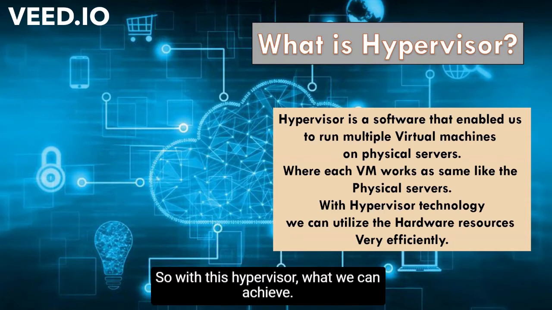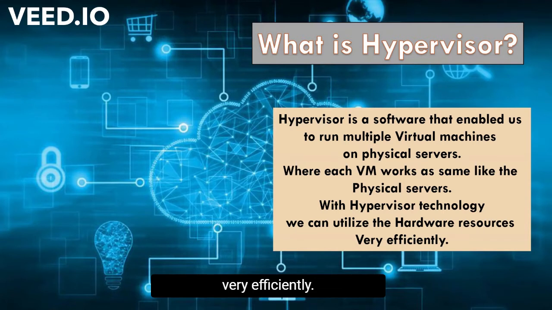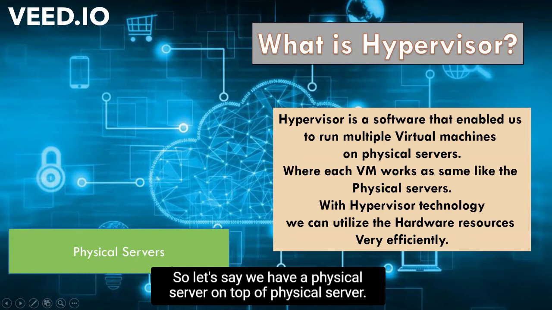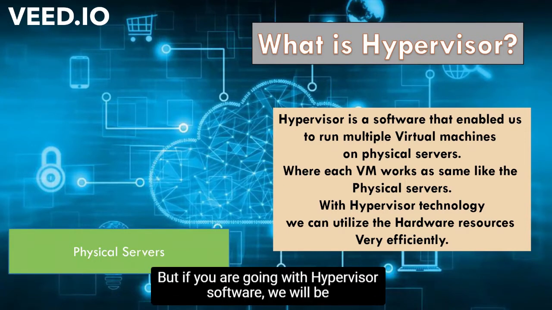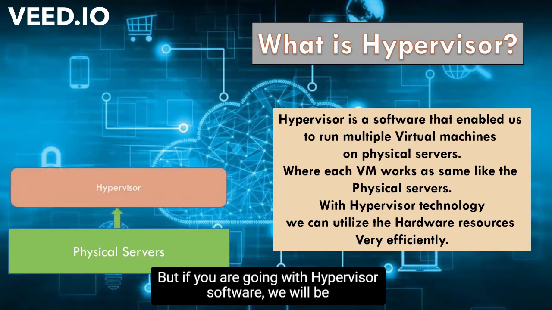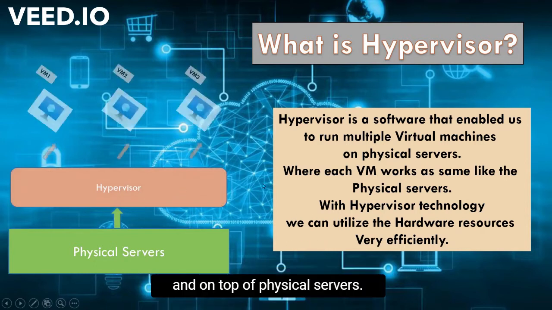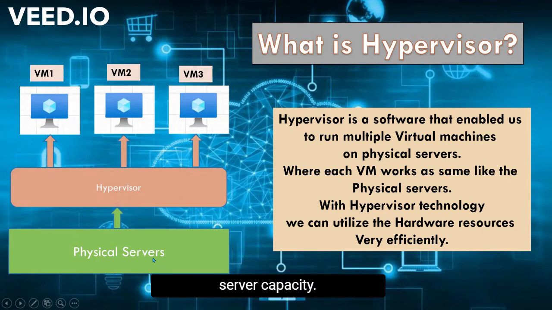So with this hypervisor, what can we achieve? We can utilize the hardware resources very efficiently. If I give an example here, let's say we have a physical server. On top of the physical server, normally we can install an operating system and run one application. But if you are going with hypervisor software, we will be installing this hypervisor software on top of the physical server. And on top of the physical server, we can create multiple virtual machines based on the physical server capacity.